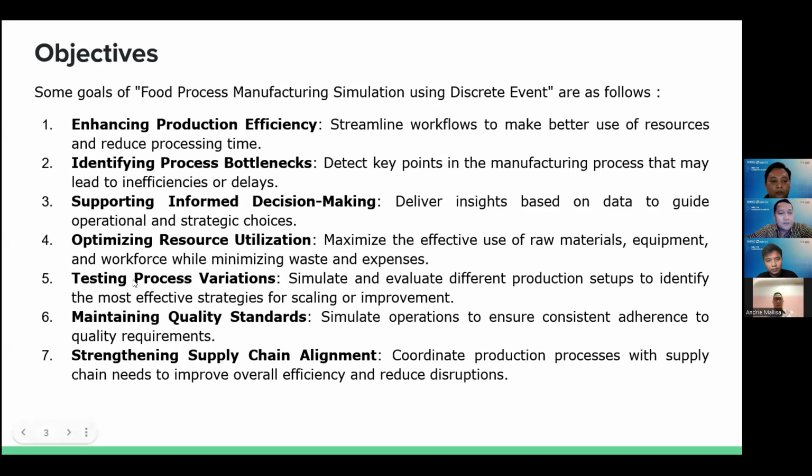Fifth, testing process variations: simulate and evaluate different production setups to identify the most effective strategies for scaling or improvement. Then maintaining quality standards: simulate operations to ensure consistent adherence to quality requirements. And the last, strengthening supply chain alignment: coordinate production process with supply chain needs to improve overall efficiency and reduce disruptions.